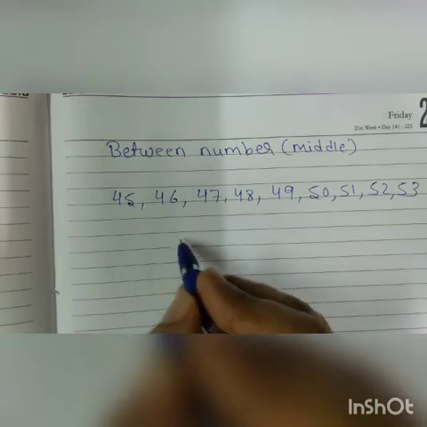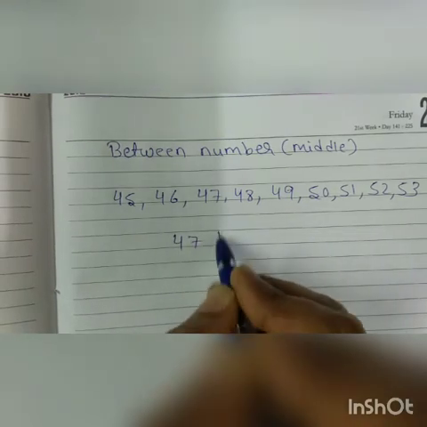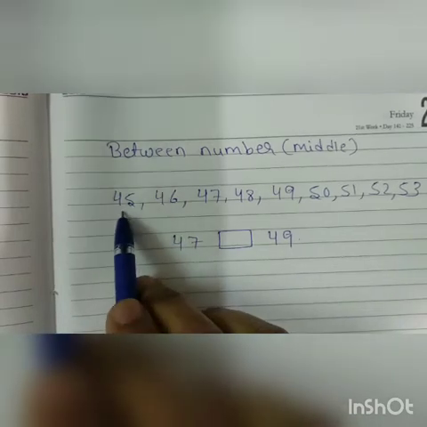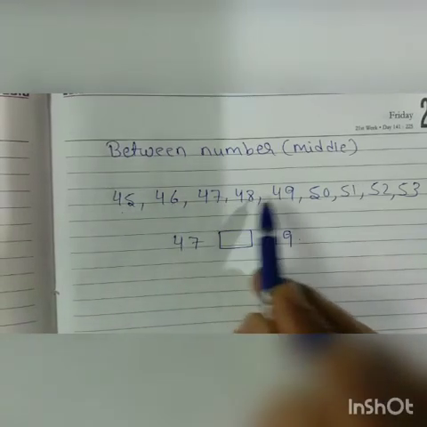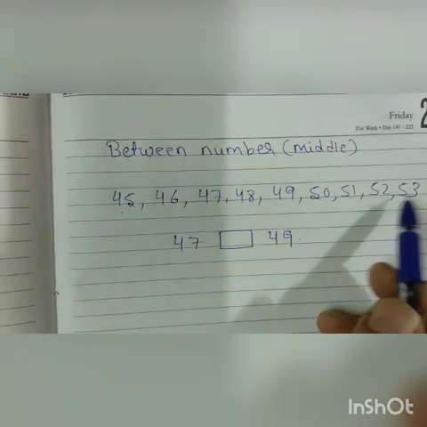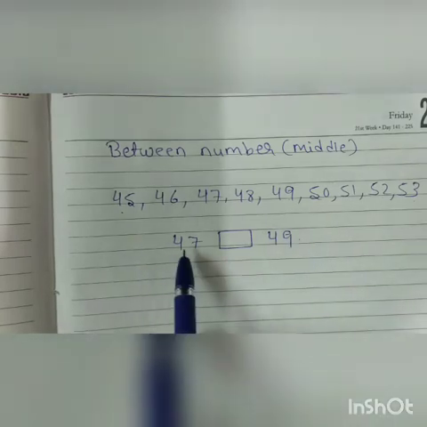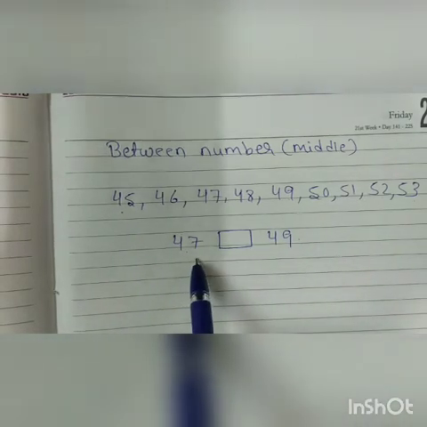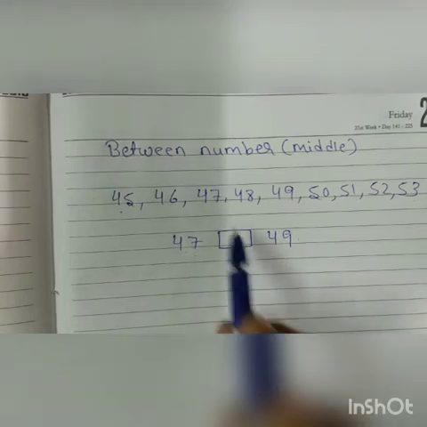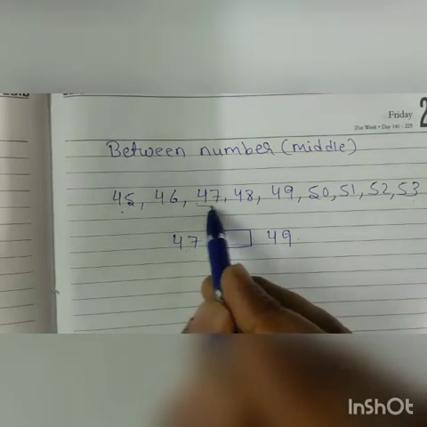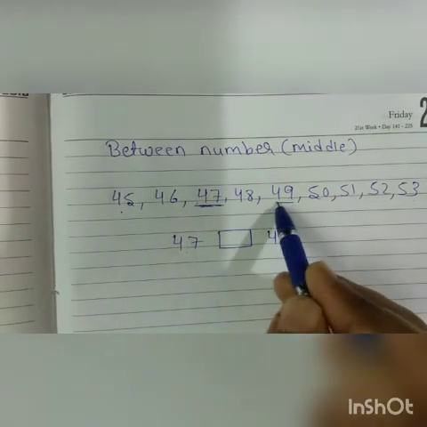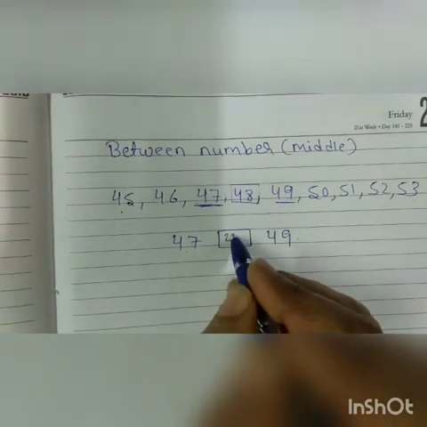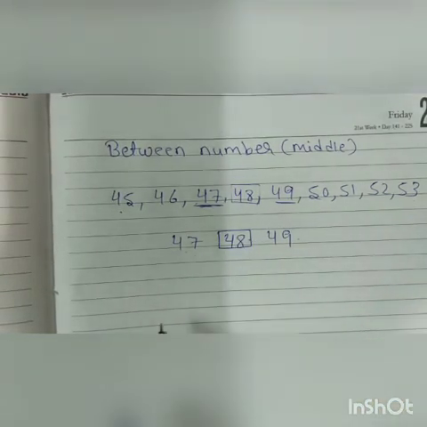Now suppose I have written 47 and 49. Which number is coming between 47 and 49? This is 47 and this is 49. It is 48. So we will write 48 here.